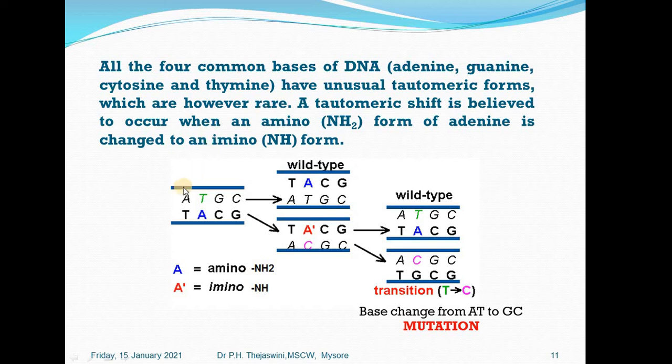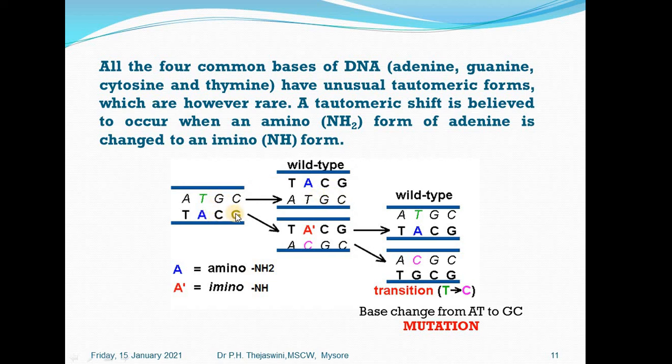So in such a case, what exactly happens is, see that this is the wild type genome, where ATGC on the strand is going to pair with TACG on the other strand, which is nothing but complementary normal pairing, and here the amino group exists in an amino form itself, that is adenine is existing in the amino form. When this DNA undergoes replication, this strand is going to prepare the daughter strand, which is exactly complementary to this particular strand.